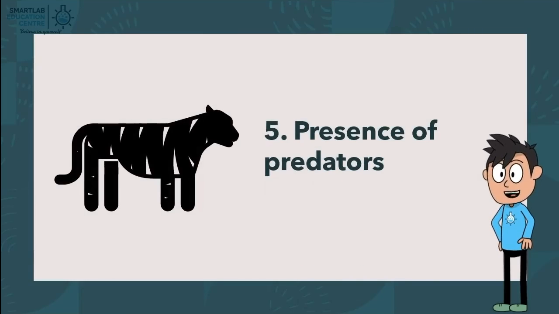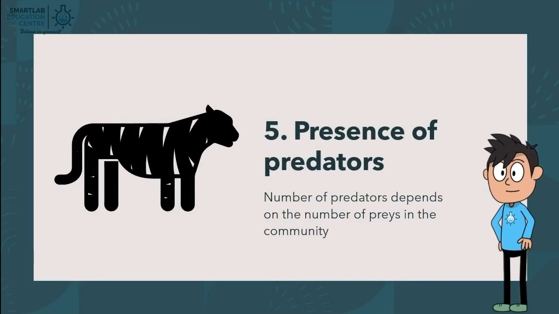Fifth, we have presence of predators. The number of predators depends on the number of prey in the community.